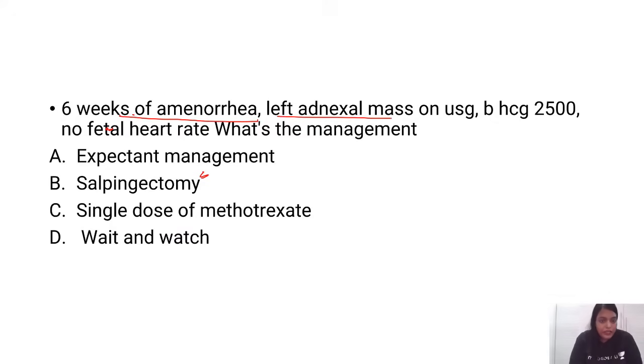6 weeks of amenorrhea. Left adnexal mass on USG. Beta HCG is 2500. No fetal heart rate. What is the management which you want to do? I want you people to answer and then I will start answering for this.